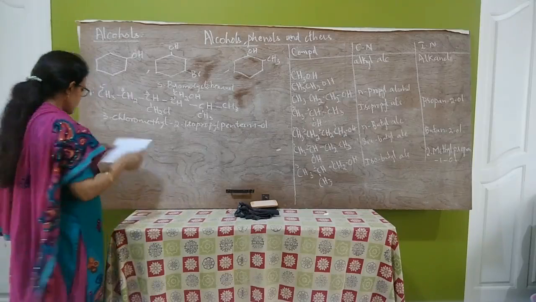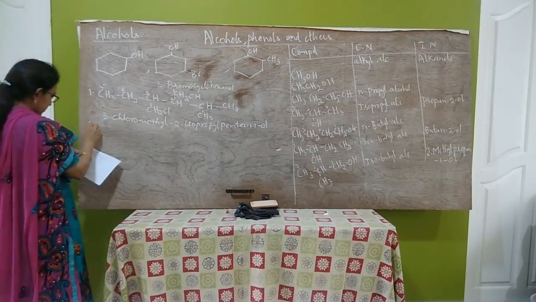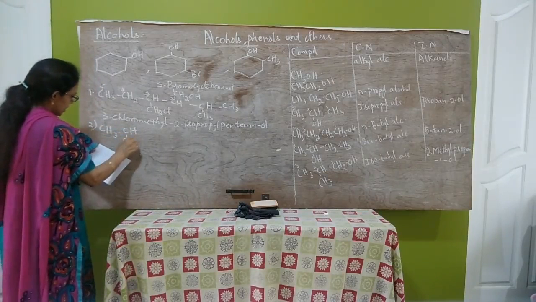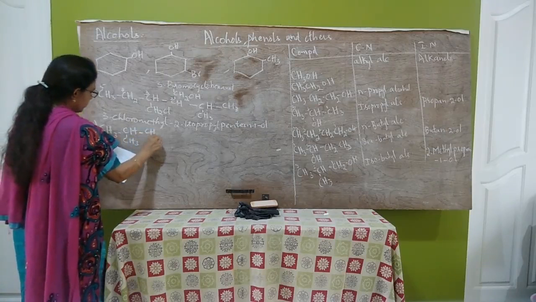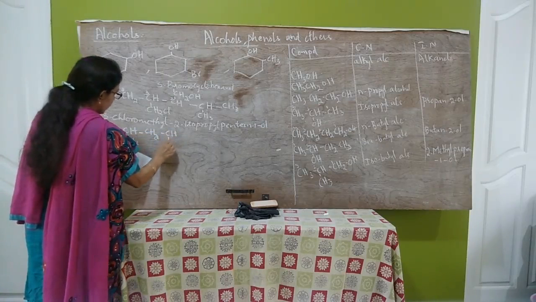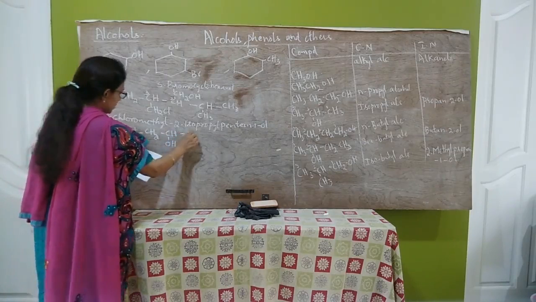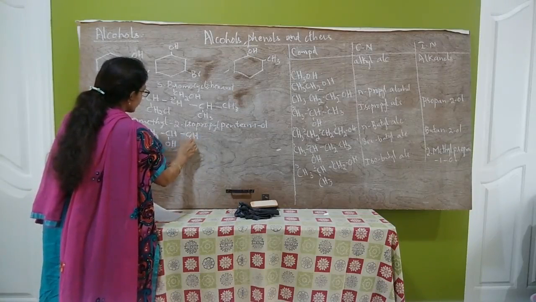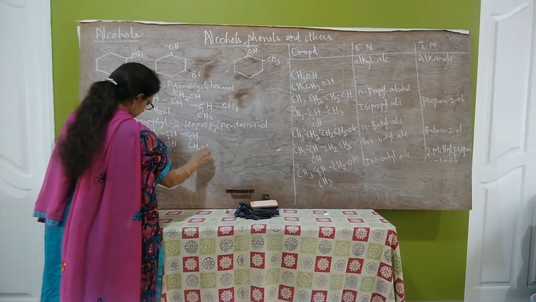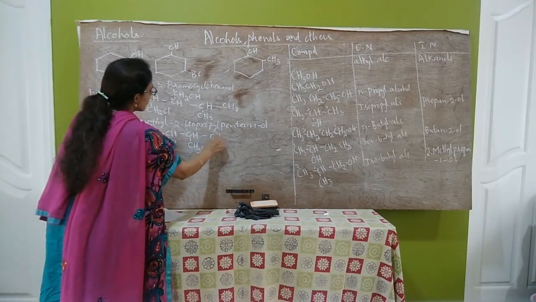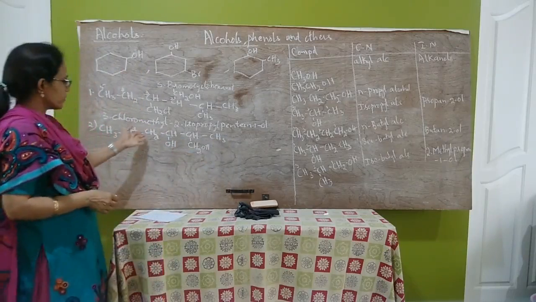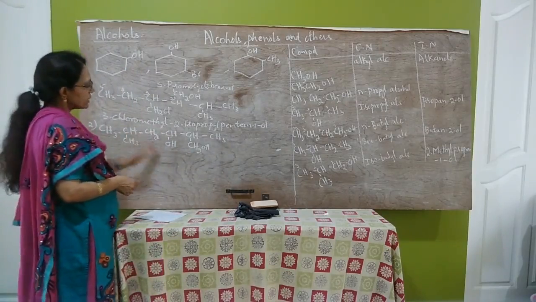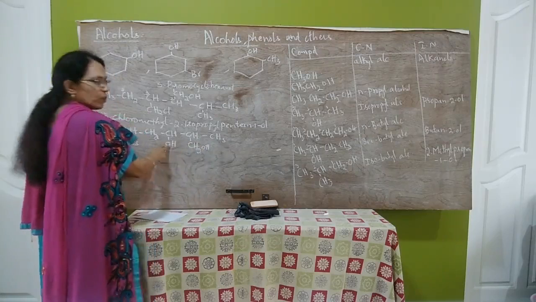Next compound, let us take the second one, CH3, CH, CH3, CH2, CH, OH, CH, CH2OH, CH3. You have to name all these compounds. So, how to select the carbon chain? Both the OH groups should be present.